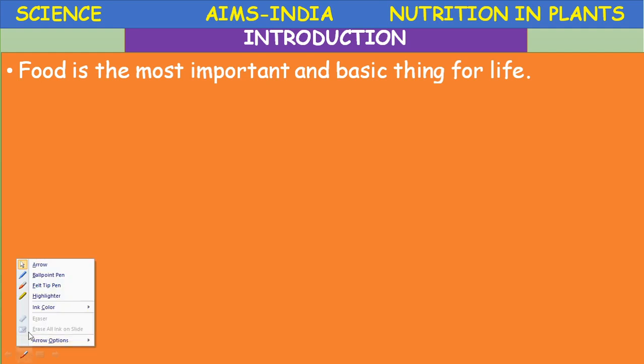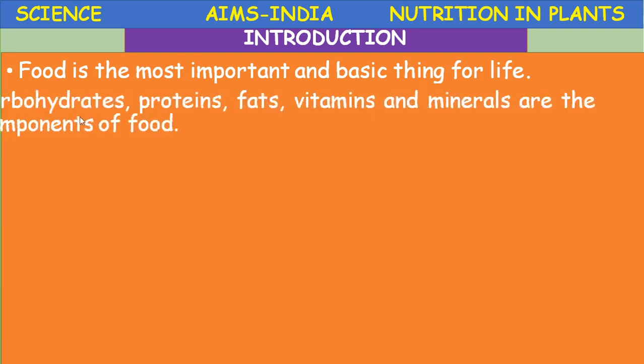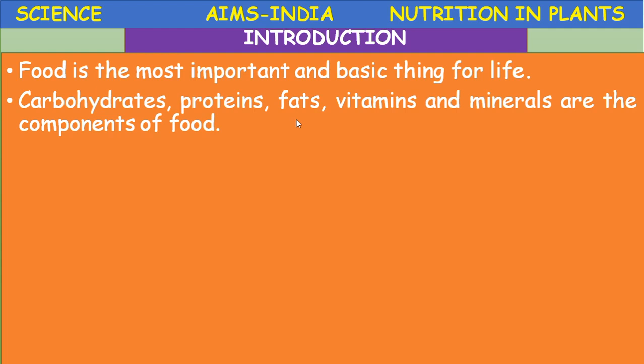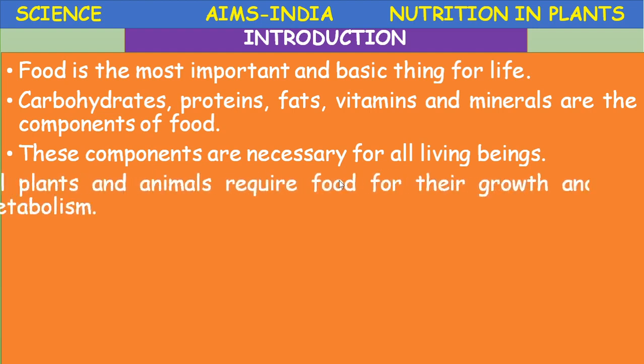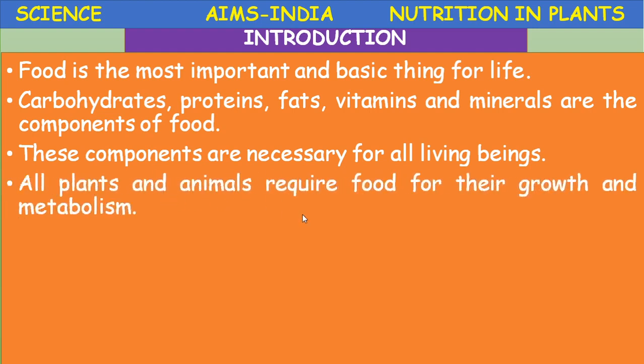You all know that the food is an important and basic thing for life. Carbohydrates, proteins, fats, vitamins and minerals are the components of food. These components are necessary for all living beings. All plants and animals require food for their growth and metabolism.